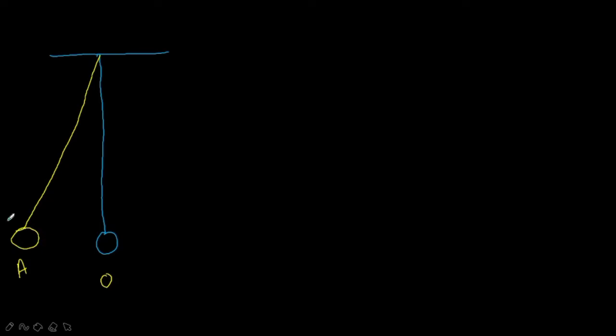From its displaced position, that means from its extreme position, that is A. Remember that the bob is not to be pushed when it is released. You should not do that. Whenever you release the bob, you should not push it again and again like a swing. How do you play the swing? Again and again you push it, but here you should not push the bob continuously.